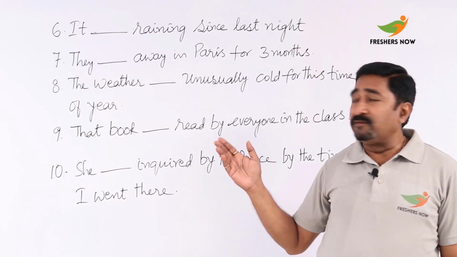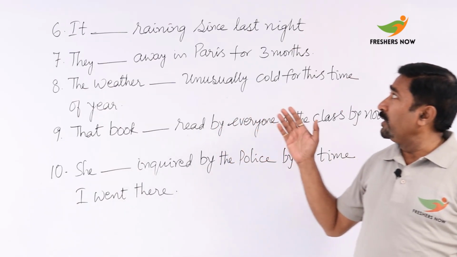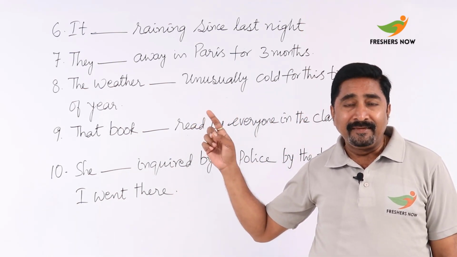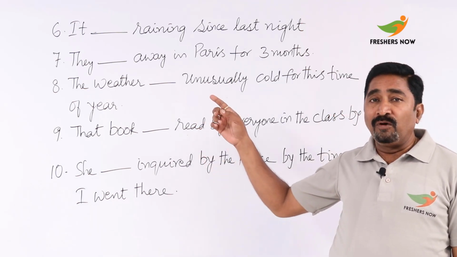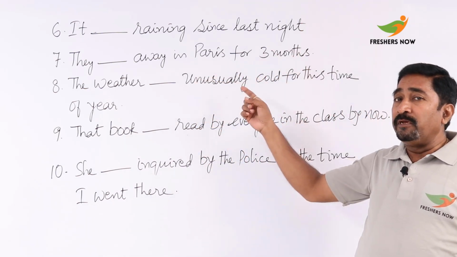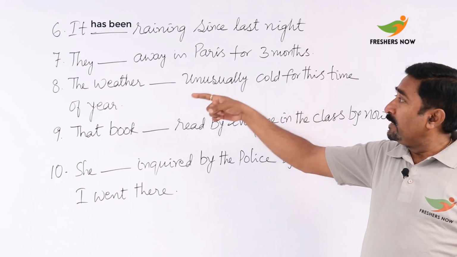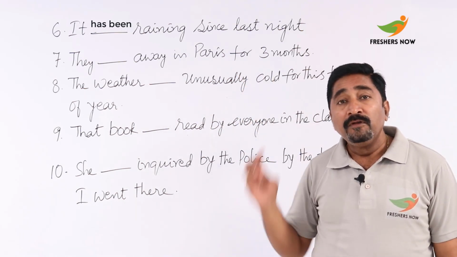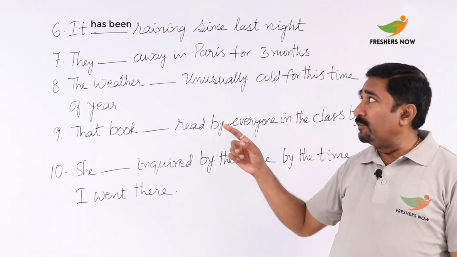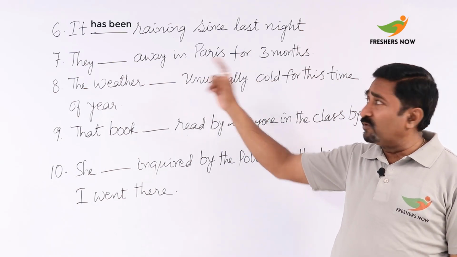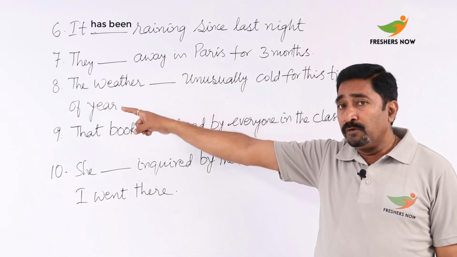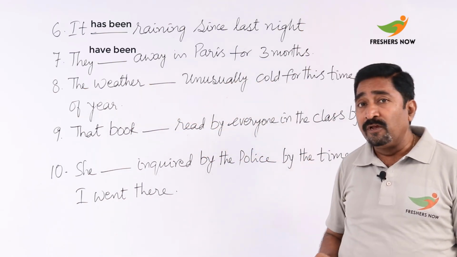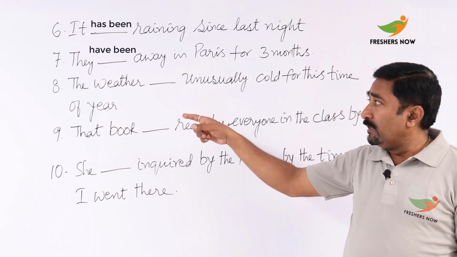Now let's see the sentence: It's raining since last night. Now here also you can see the subject, it, the third person singular number, and so it has been raining since last night. Now let's see the next one: They away in Paris for 3 months. Now what should be there? Here the period of time is used, and the subject is plural, and so they have been away in Paris for 3 months.